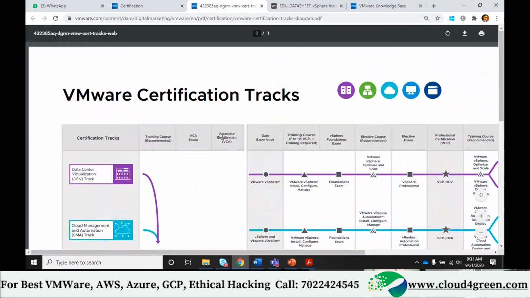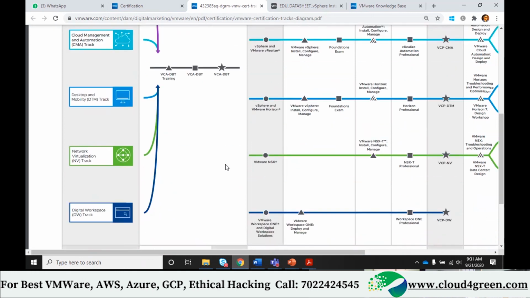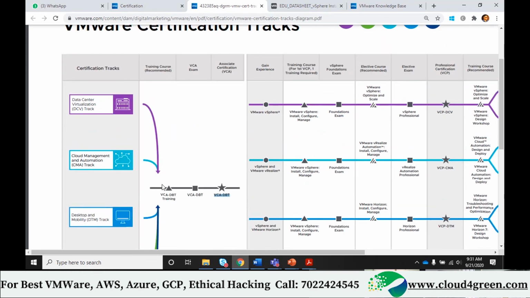Can you see this? Associate certification. Yes, there is a VCA certification which you can try. VMware VCA DBT. Here you have different DBT. One is on data center virtualization. Can you see this? I want you to try this track.